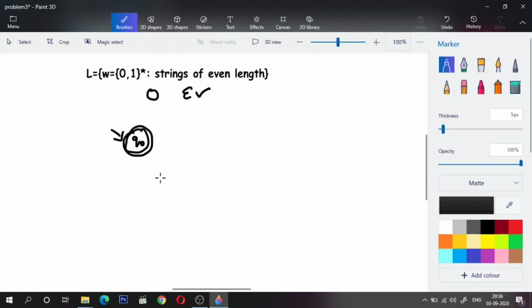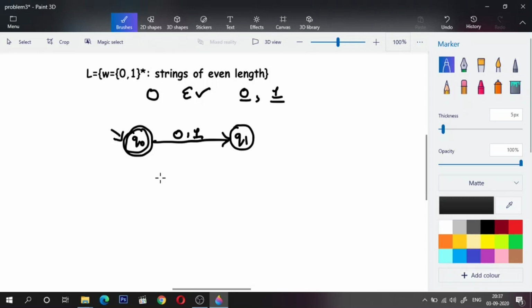Now what if I encounter one occurrence of 0 or 1, either 0 or 1? What will happen? This is a string of length 1, right? So this is an odd number. So what needs to be done? This needs to be rejected, right? So if q naught encounters either 0 or 1, then that should be rejected. So I'll come to the q1 state, which is the rejecting state.